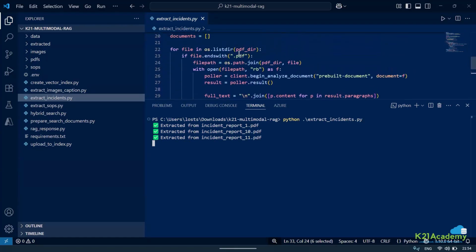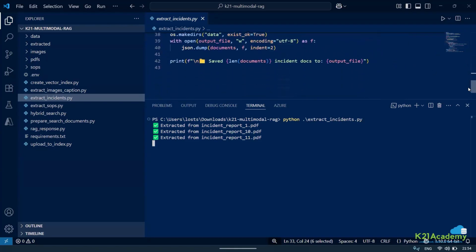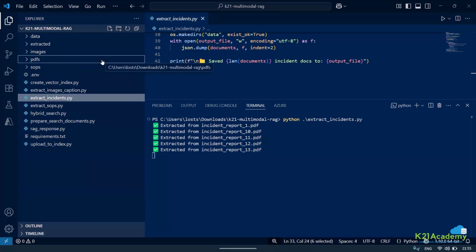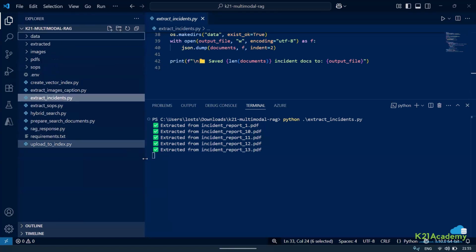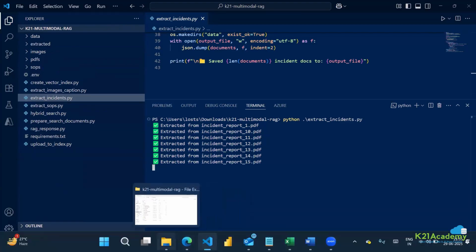Okay. So here you can see we are listing all the files and then we are running a for loop. So it will keep on extracting all the information from this PDF. And though it is a very simple document, if it had been a complex document also, it would have been able to parse the information. So right now, just running it this way. Let this get executed. Until that time, if you want, I can show you one more lab.